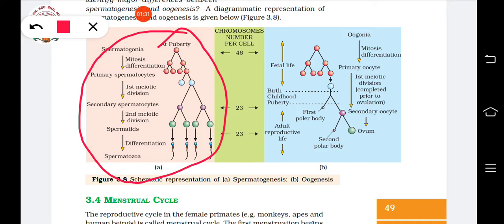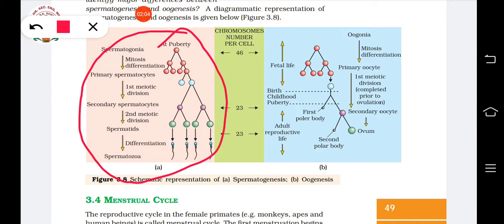All this process happens only after the child attains puberty, and it will last for any time in a male. Understood? Like in a female, what happens? The process of oogenesis and ovulation, all these reproductive events will stop after a particular age, but in a male it will not stop. It will be there in the male for a long time. There is no stoppage for this. This process will continue till the person is alive.